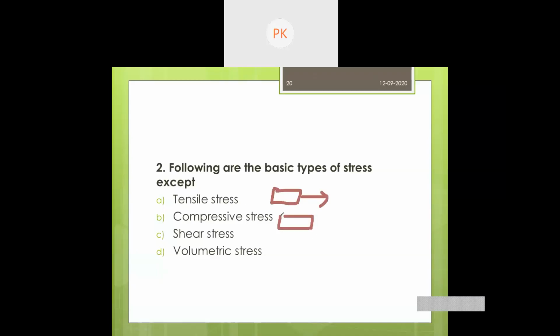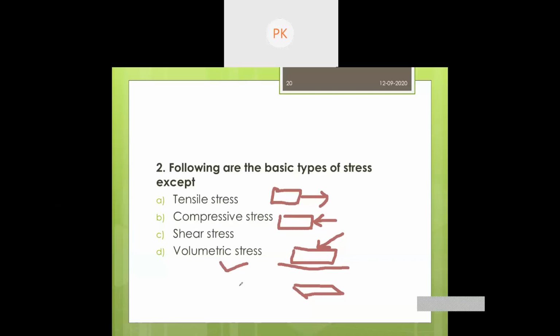When we have a compressive force, we will experience compressive stress. If we have an inclined force on a member, we will experience shearing of the member like this. So these three are stresses. Volumetric stress is not a basic type of stress.